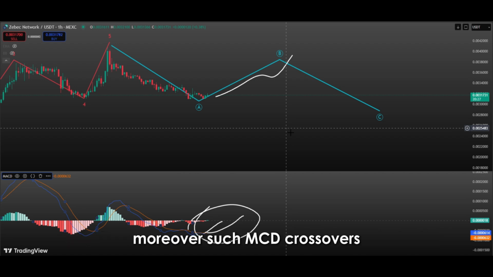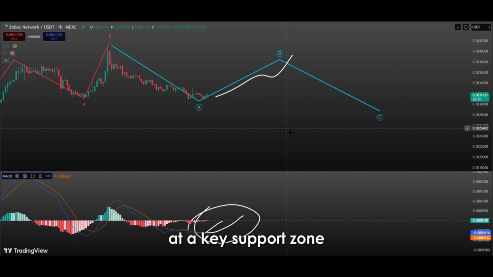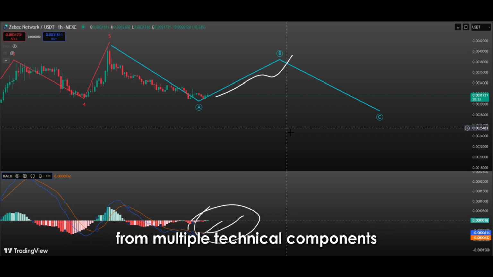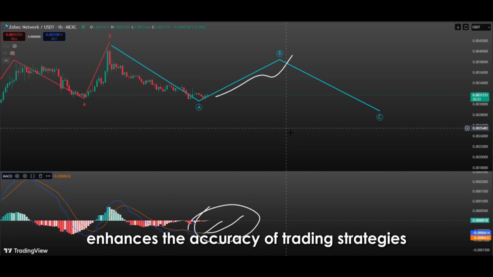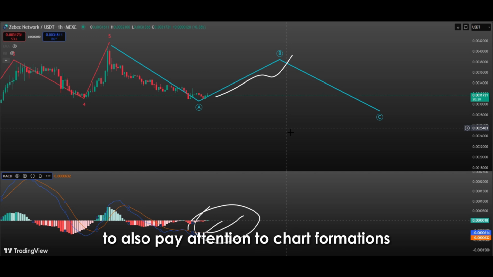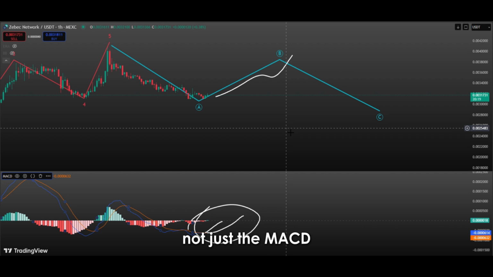Moreover, such MACD crossovers generally yield more reliable results when evaluated in conjunction with the price chart, especially when the price is forming a bottom at a key support zone. That's because relying on a combination of signals from multiple technical components, not just a single indicator, enhances the accuracy of trading strategies. Therefore, if this crossover occurs, it would be wise for investors to also pay attention to chart formations, volume levels, and other oscillators, not just the MACD.